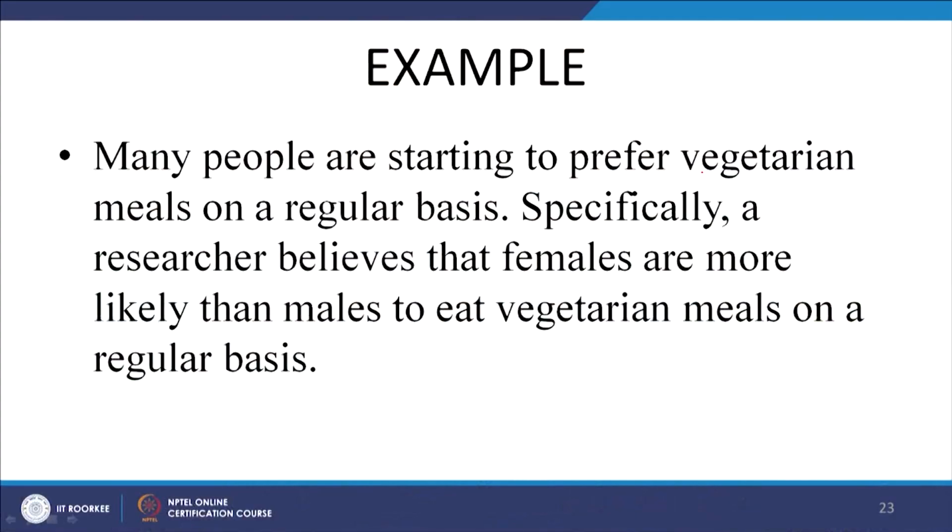Let us look at this example first. It says many people are starting to prefer vegetarian meals on a regular basis. Specifically, a researcher believes that females are more likely than males to eat vegetarian meals on a regular basis. So, this researcher is feeling that nowadays people are more interested in vegetarian food, and especially females. So, what is the research question in this condition, and then we will see the hypothesis.